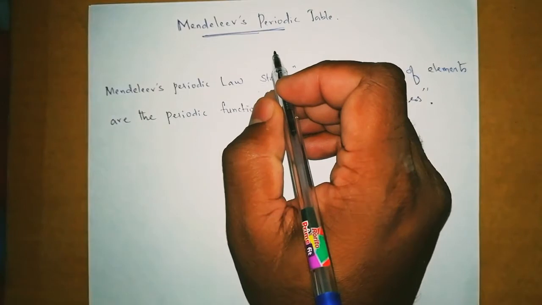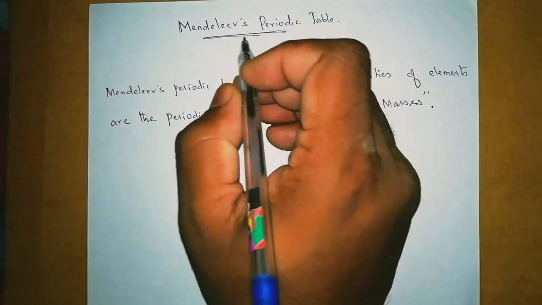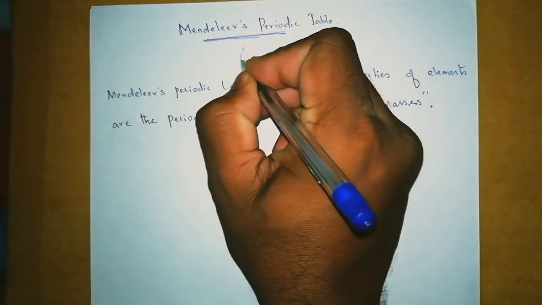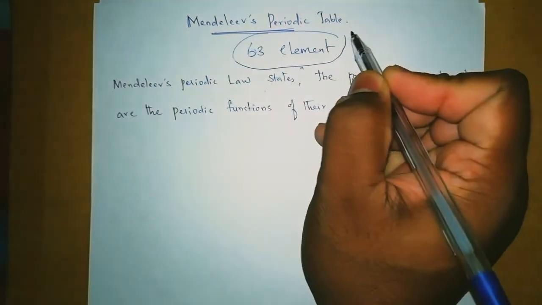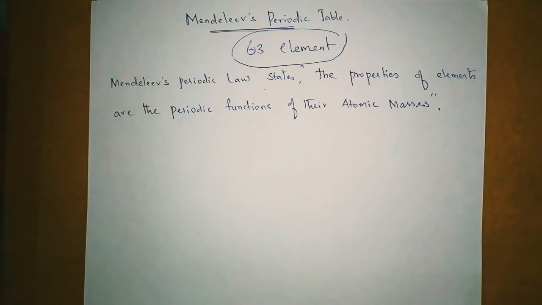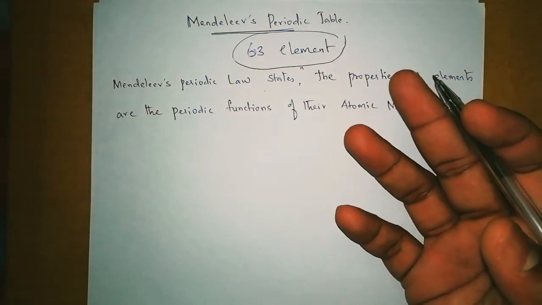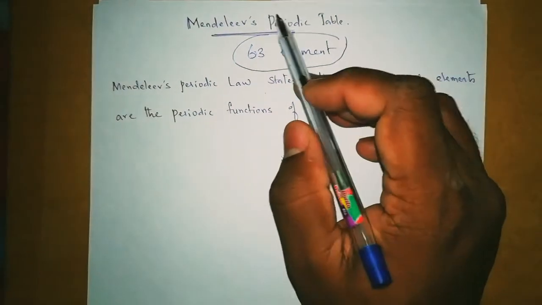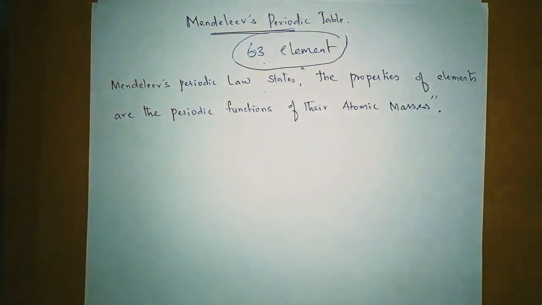At the time when Mendeleev started making the perfect form of the periodic table, 63 elements were known. I just want to recap what we learned in Doberainer and Newland, and how many elements they had in their hands. Doberainer had 33 elements at that time, and Newlands had 56 elements. Now in the time of Mendeleev, we have 63 elements. So keeping those 63 elements in hand, Mendeleev started making a periodic table.